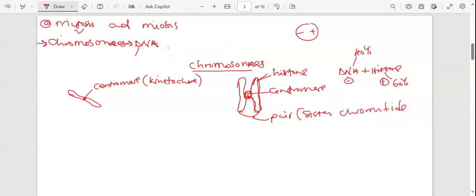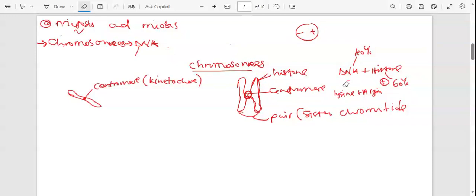These ones are very simple. Histone is positively charged because of what? Arginine and lysine. Sorry, I've made a mistake, I was thinking of something else.